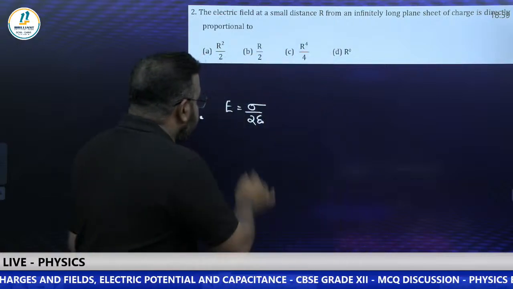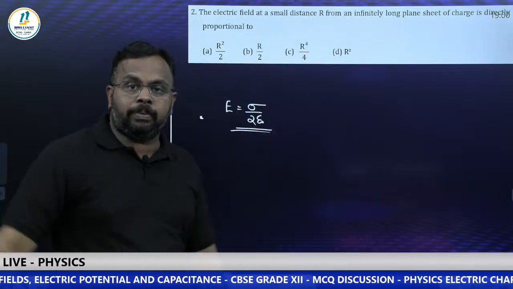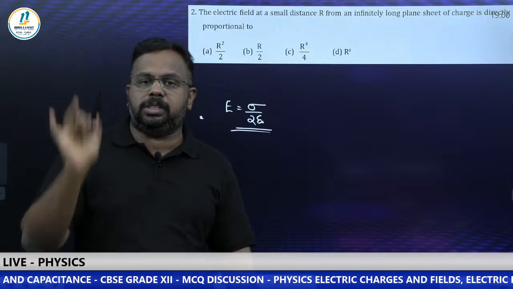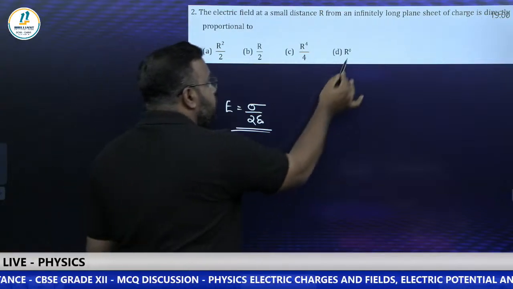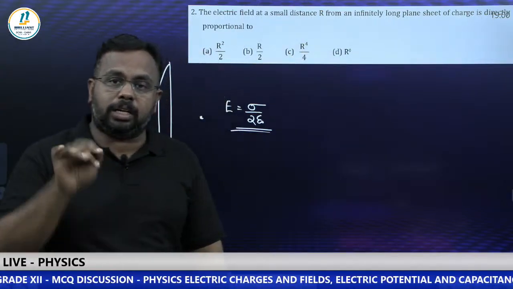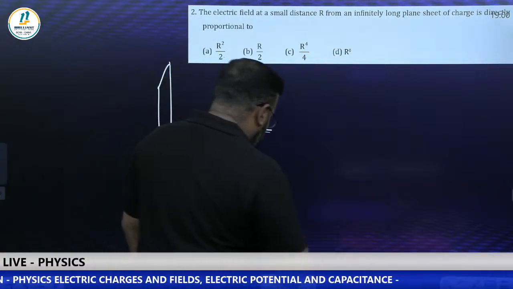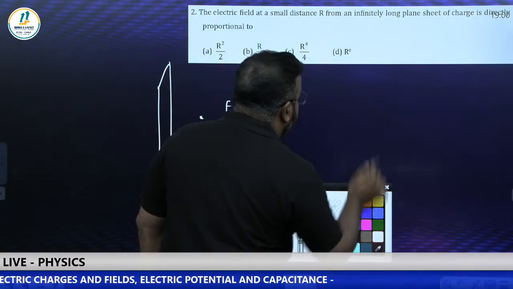Yes. See, there is no r in this formula. That means the electric field due to a plane sheet of charge is independent of the distance. Independent means here, what is the power of r? It's 0. r raised to 0 is 1. So independent of r is option D. Option D is the right answer for this question, Sanjay.